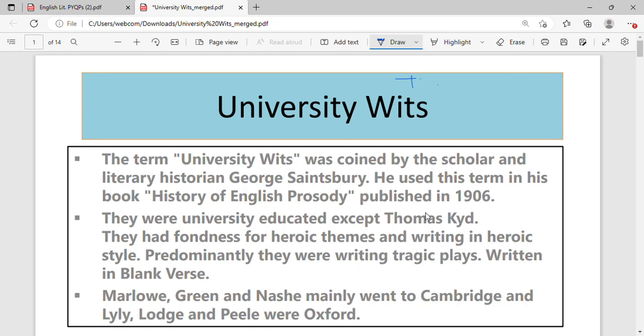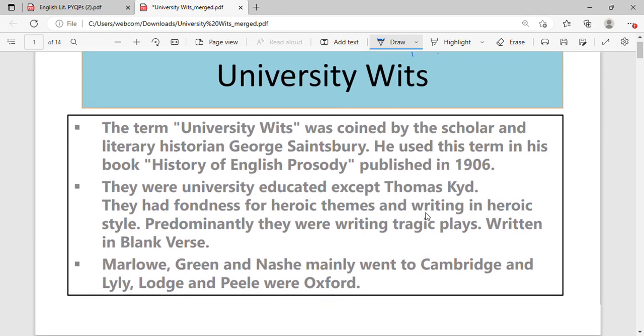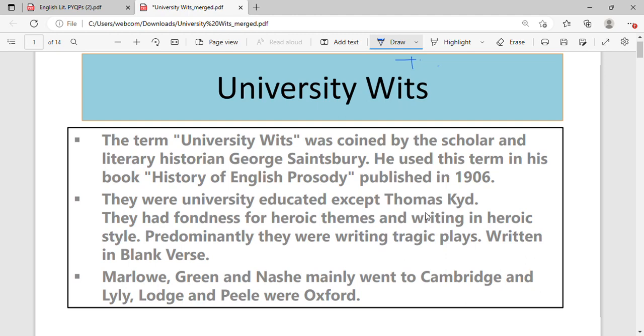This is Bhupesh and this is our second part of the Elizabethan age class. Here we are covering the university wits. After going through several previous years' question papers, I have embedded this data on the slide, which is very important to know from our examination perspective. At the end of these slides, I have also mentioned the MCQs on all of these university wits.